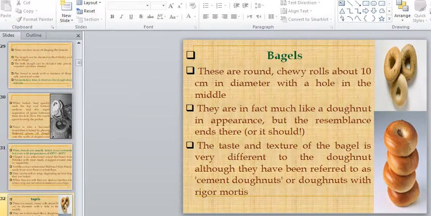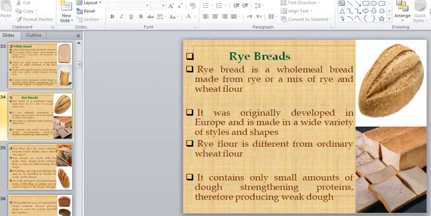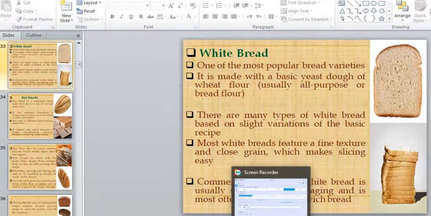Here are the other types of breads: bagels, white bread, rye breads. But we will not discuss them in this lecture. We will discuss the remaining types in the next lecture. Till then, Allah Hafiz.